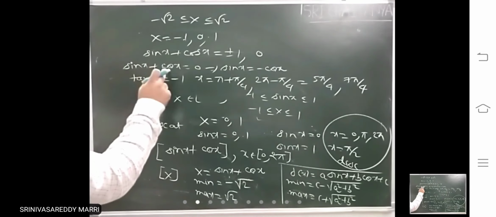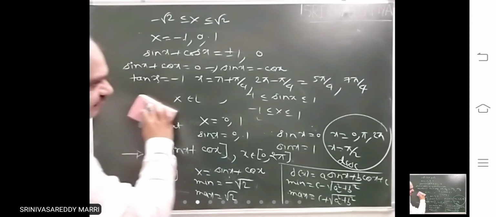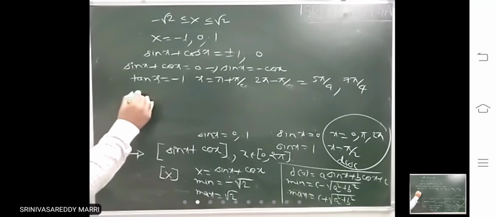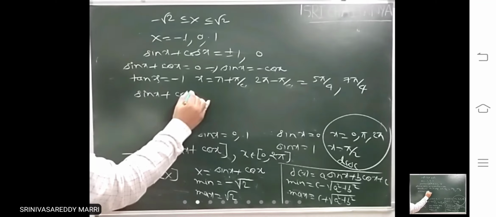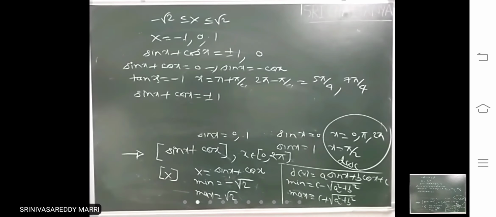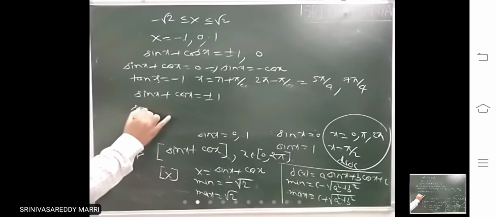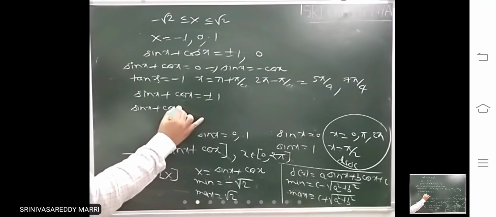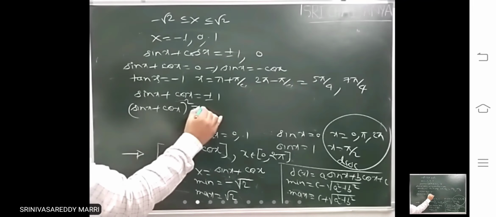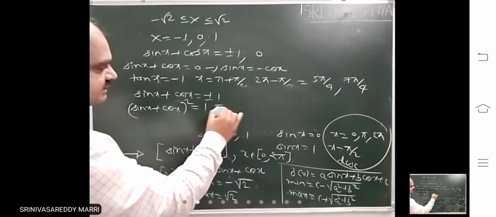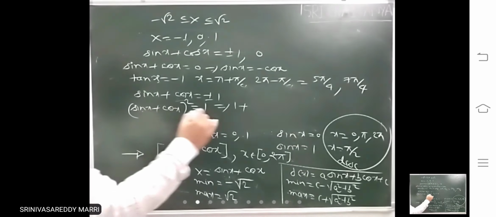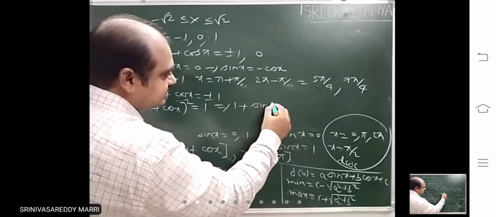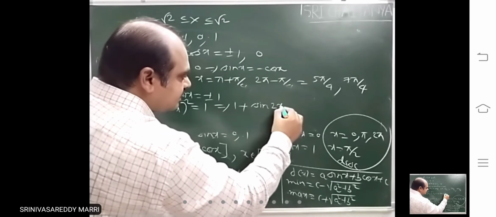Then sin x plus cos x equal to plus or minus 1. You take that one. I am squaring on both sides, equal to 1. That means this is nothing but sin square x plus cos square x, 1, plus 2 sin x cos x is sin 2x.